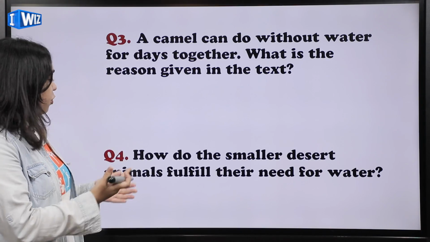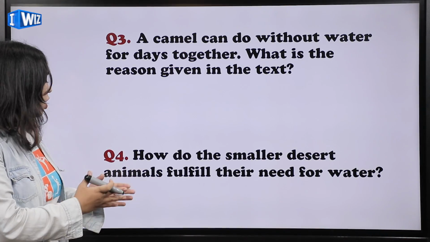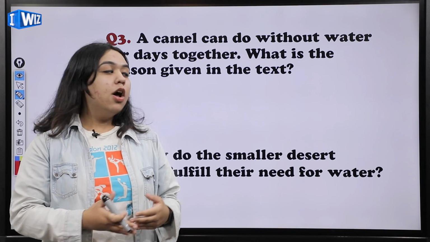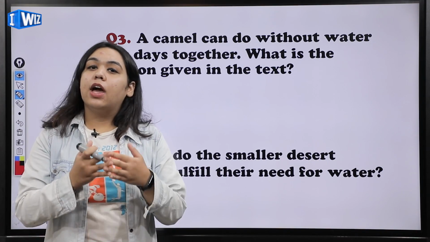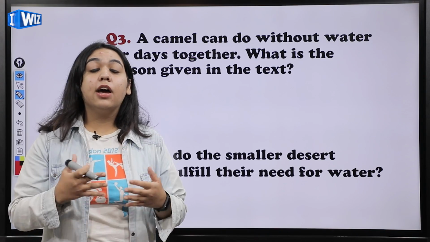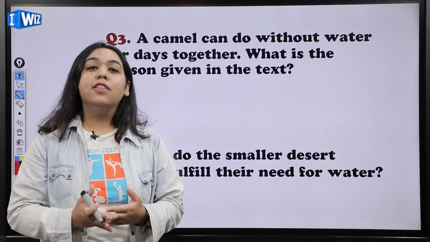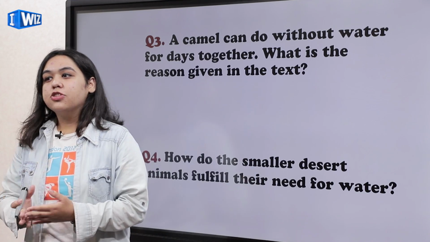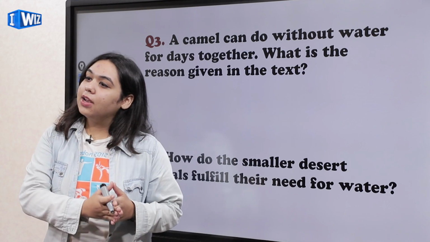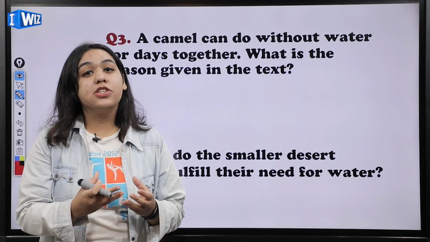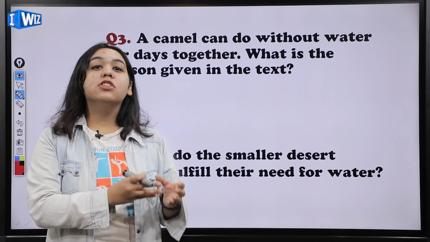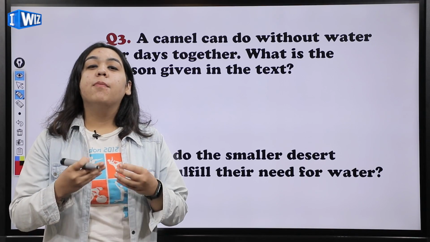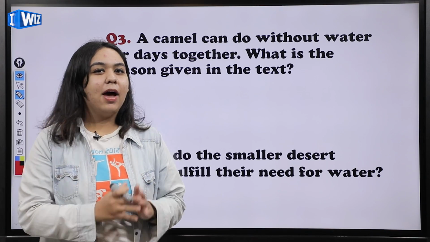Moving on to the next question: how do the smaller desert animals fulfill their need for water? This also we have discussed. What do they do during the day? They hide underground in the burrows, and at night when the temperature cools down, they come out and find something to eat. The animals that eat other animals get water in the form of moisture in the meat, and the animals that eat only plants and seeds find their water in the form of plant juices present in them. I hope it's clear to you.